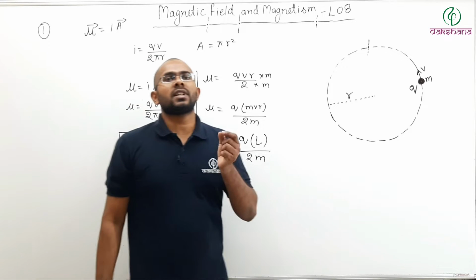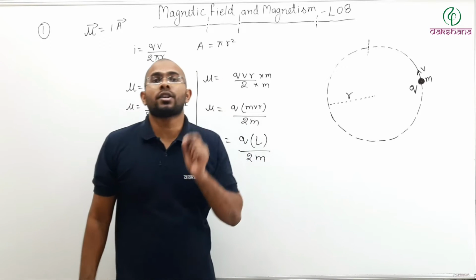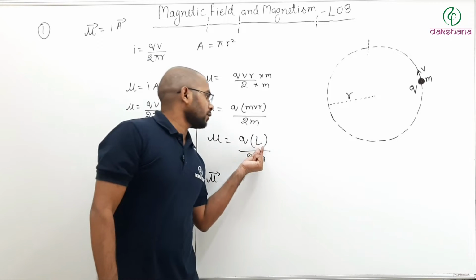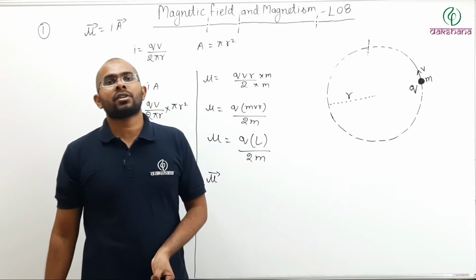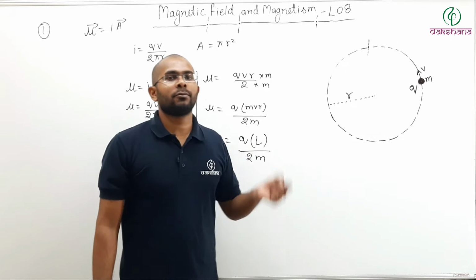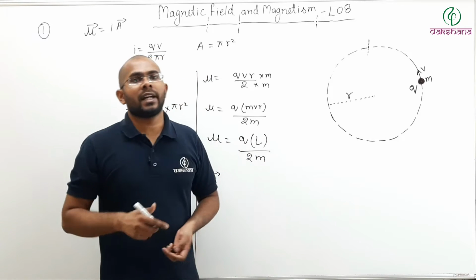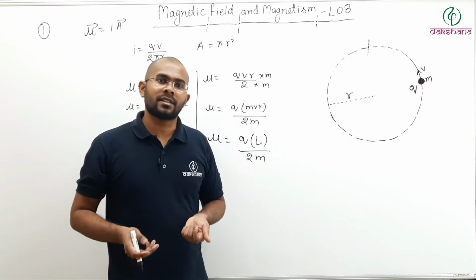So if Q is a positive charged particle, the direction of angular momentum and the direction of magnetic moment will be the same, because the direction of speed and the direction of current are the same.